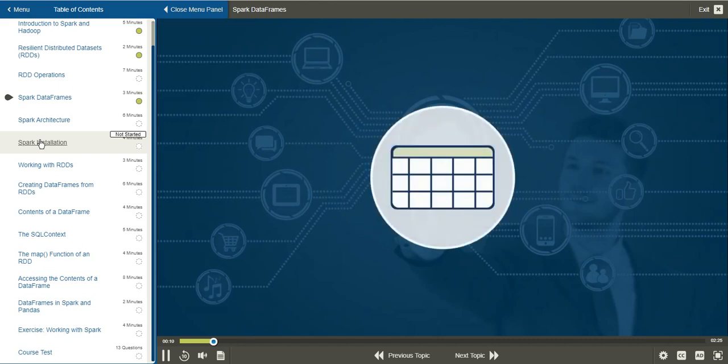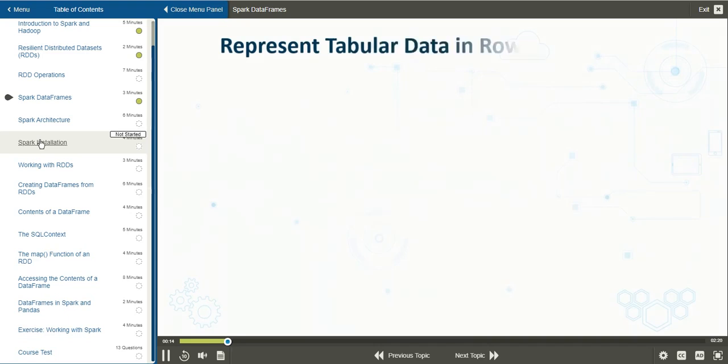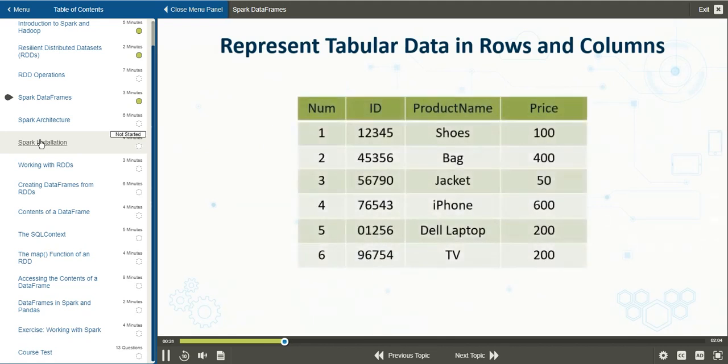Now that we have covered RDDs in Spark, it is time to look at another data structure which is built on top of them, and this is the Spark data frame. It is easiest to think of data frames as a tabular rendering of the data in an RDD. To understand, we revisit the table which we saw previously. So this is one which contains 6 rows and 4 columns of data,